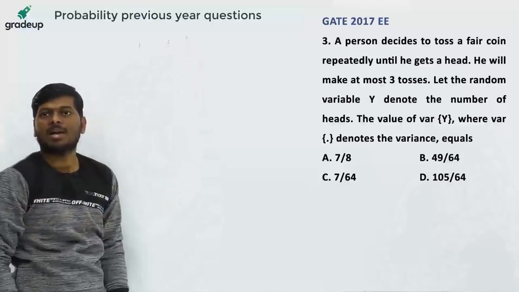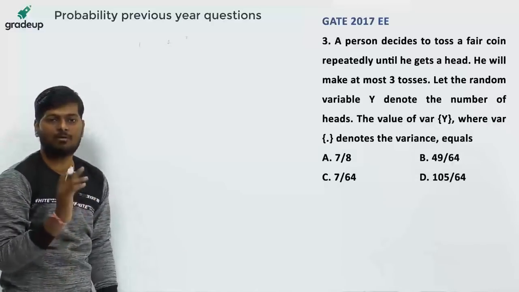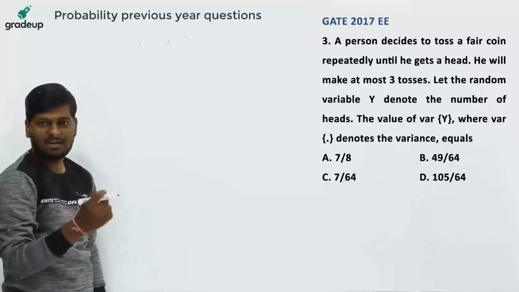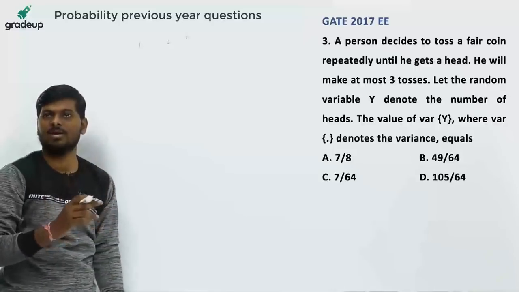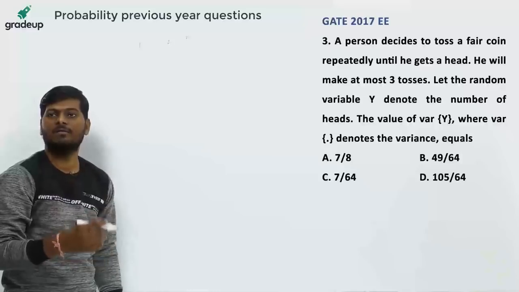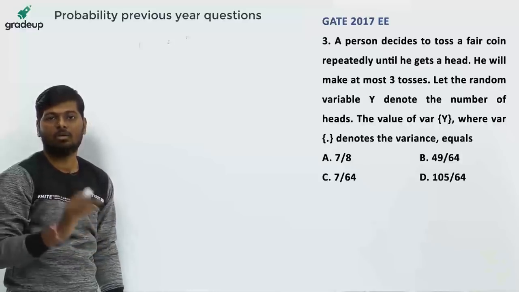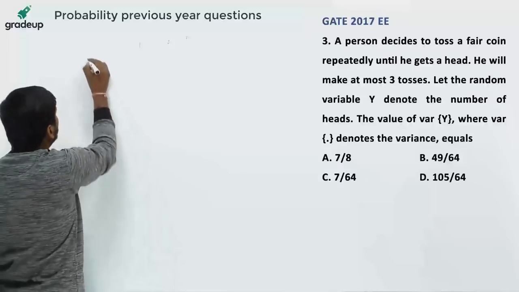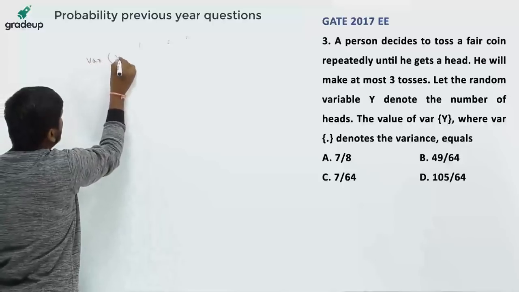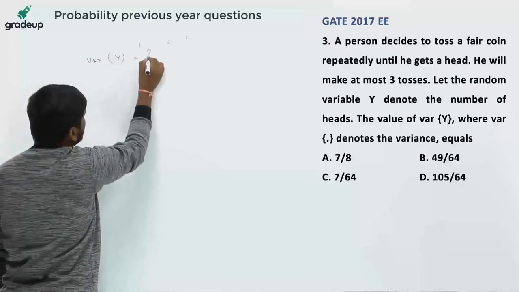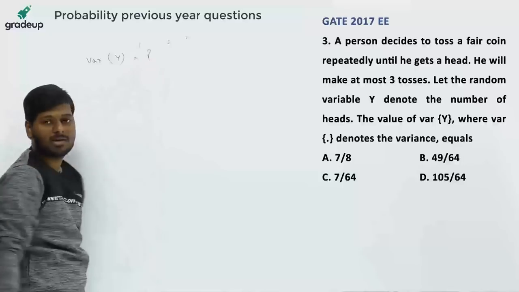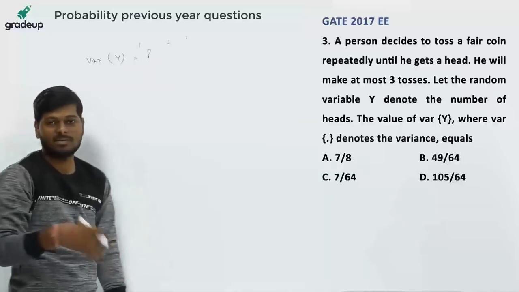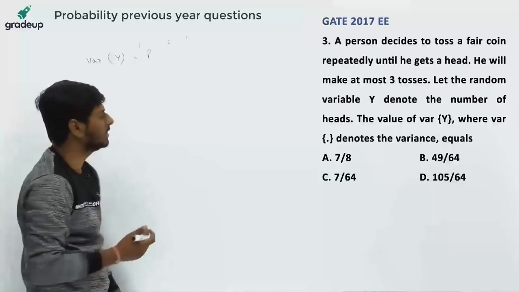Okay. Let the random variable y denote the number of heads. So y is a random variable which is denoting the number of heads. What is the value of the variance of y? So we have to find the variance of random variable y, where y is the random variable which is representing the number of heads.